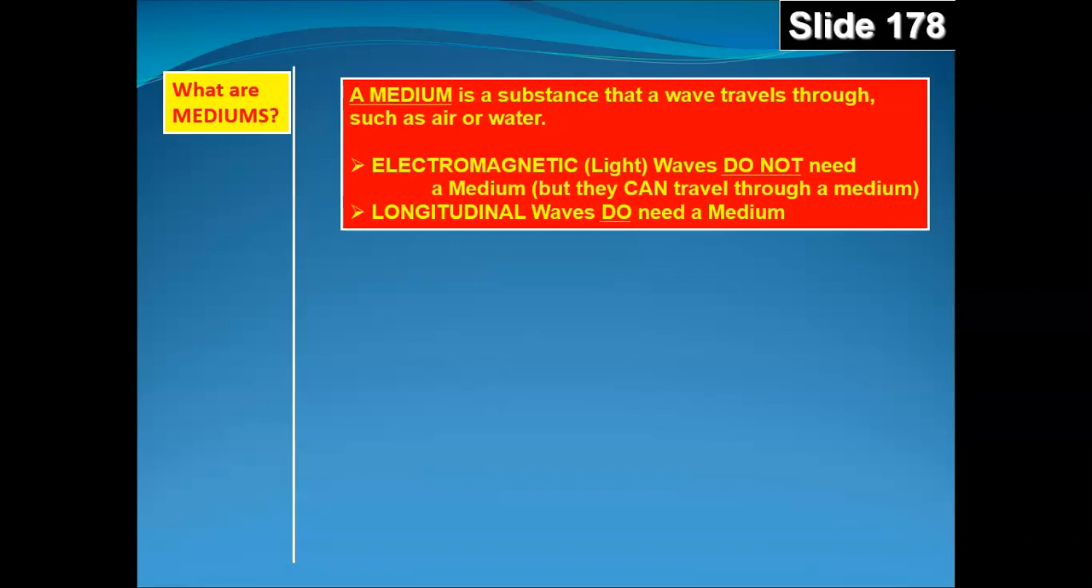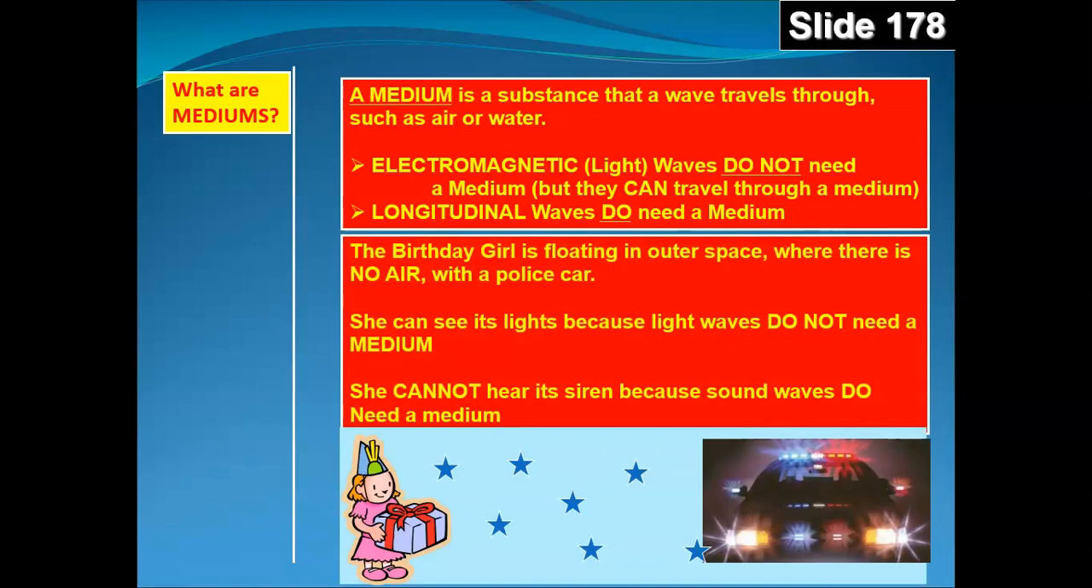They have to squeeze the next piece of the medium and the next piece and the next piece, like air molecules wiggling one to the next one to the next one. So the birthday girl is floating in outer space where there's no air, and she's out there with a police car. She can see the lights because light waves do not need a medium. She cannot hear its siren because sound waves do need a medium. So even if that siren is blaring and she's right next to the car, she won't be able to hear it because there's no air out there or water or anything else to carry the sound to her ears. But she can see the light because electromagnetic waves such as light do not require a medium.